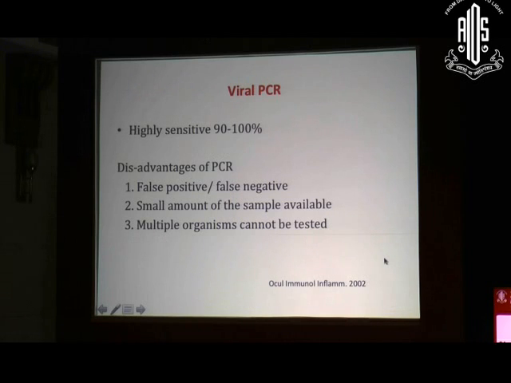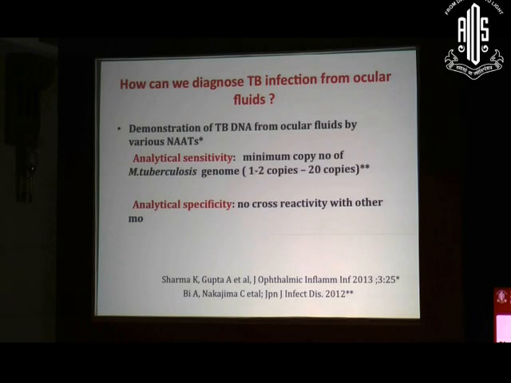So what is the sensitivity of viral PCR? It varies between 90 to 100%. And what are the disadvantages of molecular methods in our setup? The result could be falsely positive or falsely negative. One of the major reasons for false negative results is the low volume of the sample which is sent to us. The other limiting factor is that, because of the small volume available, there is always a limitation to testing for multiple organisms at the same time. So that could be a major disadvantage of the molecular methods.